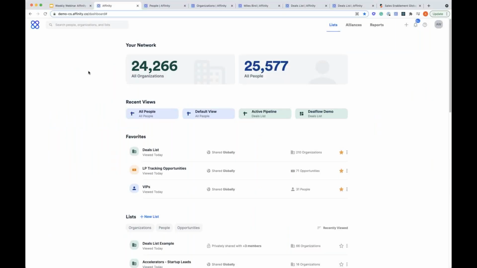And so what we'll see here is you'll actually notice we're on the Affinity homepage. And I want to orient you to this screen so you know what you're looking at. A good way to think about Affinity is in two main sections. So this first section up here, that's going to be your network.